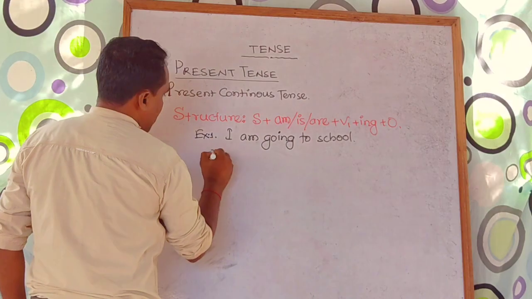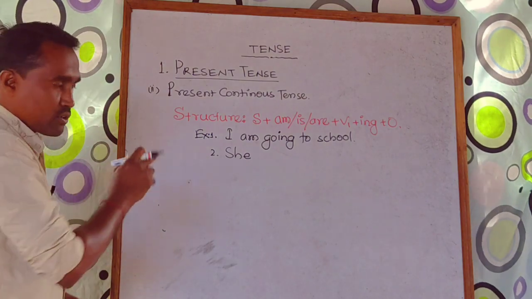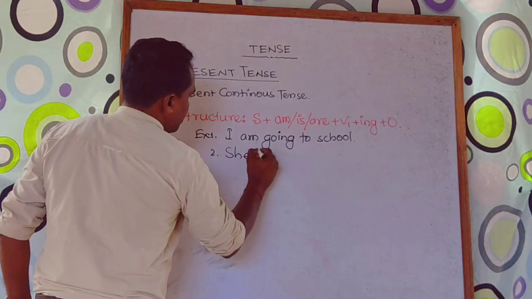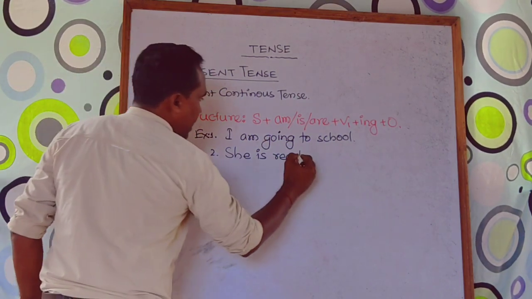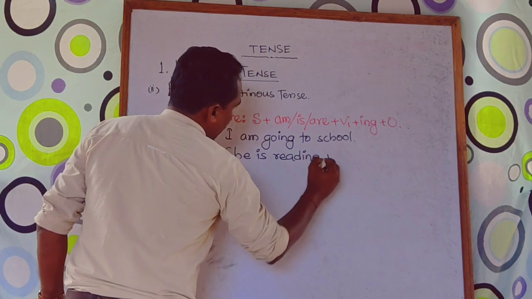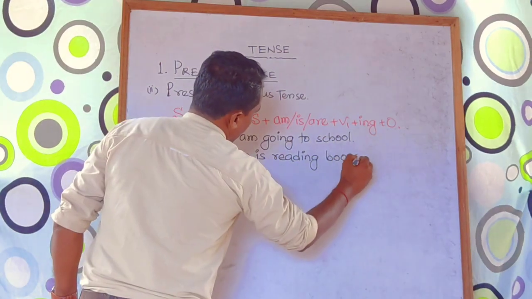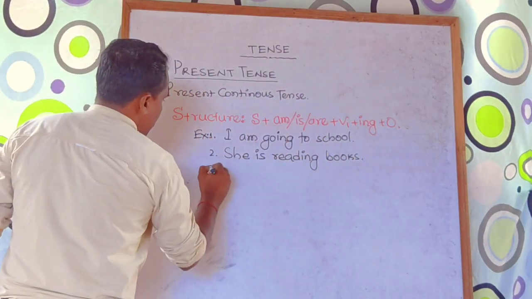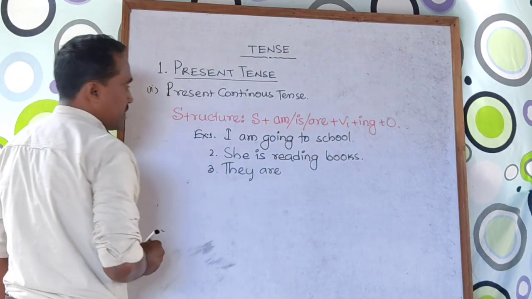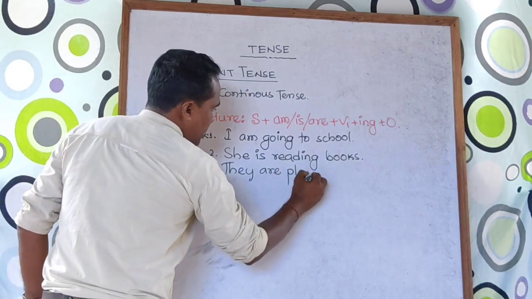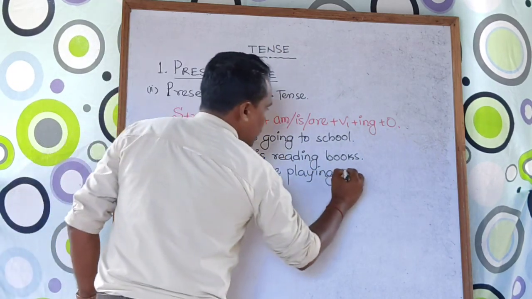If I take one more example here, suppose if I take she, singular number, take is. Read is the V1 form, then take ing, and object like notes, books. If I take one more example, they, then take are. They are, then play is the V1 form, then ing, playing football.